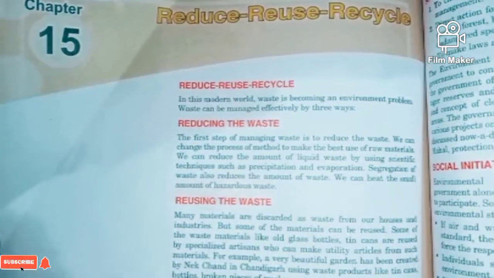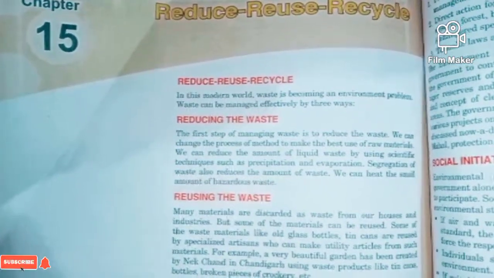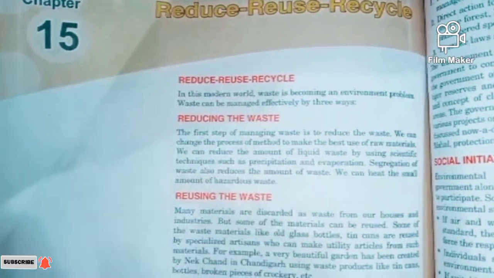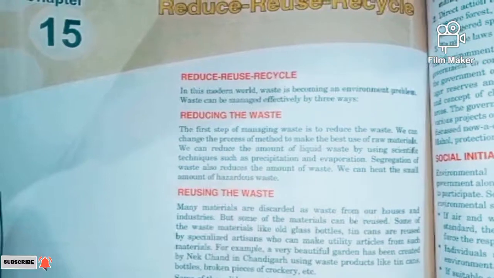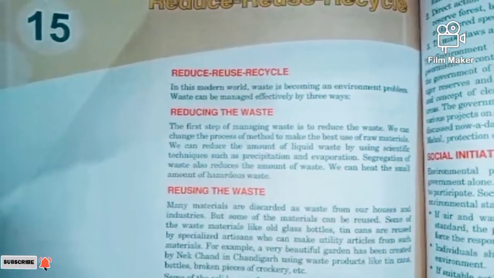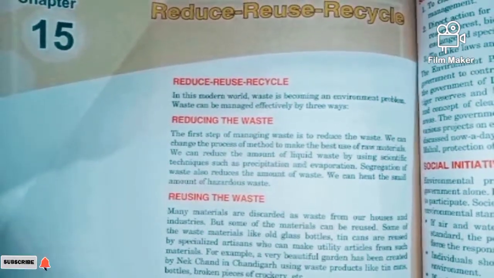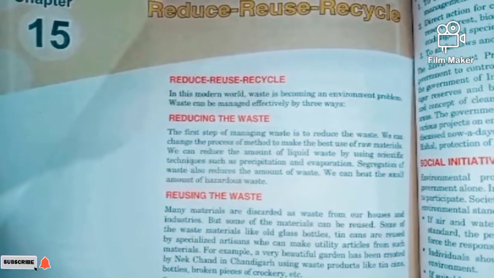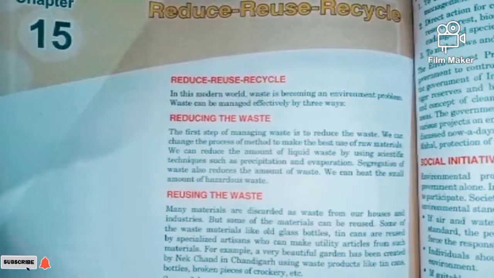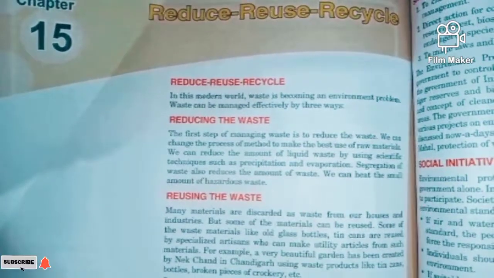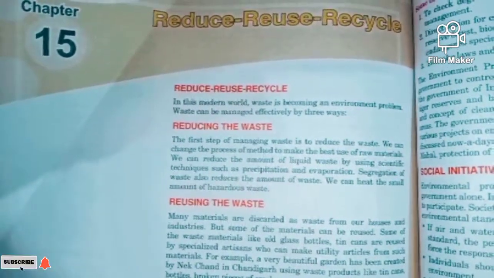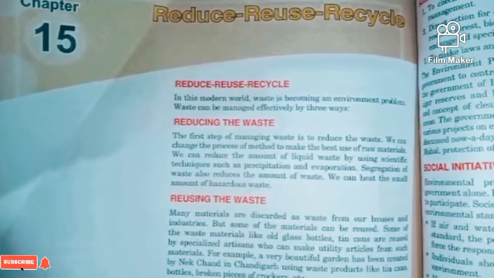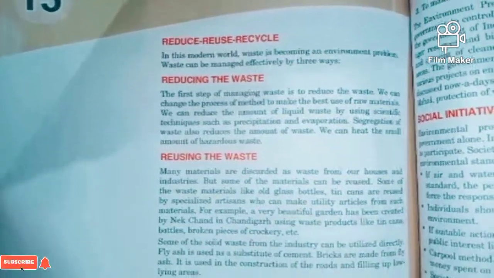Many things can be done according to the waste. If we try to reduce, then definitely the second step will help a lot. So reducing waste is the most important method in managing waste, and that should be done very effectively, and it is possible in our day-to-day life too.